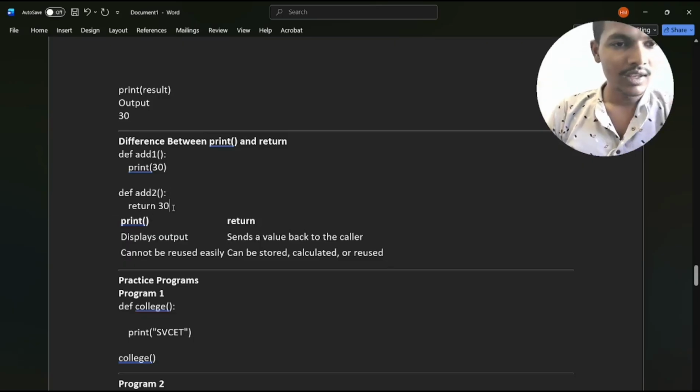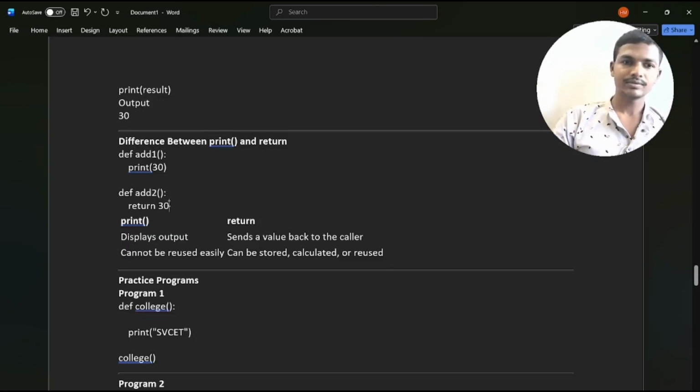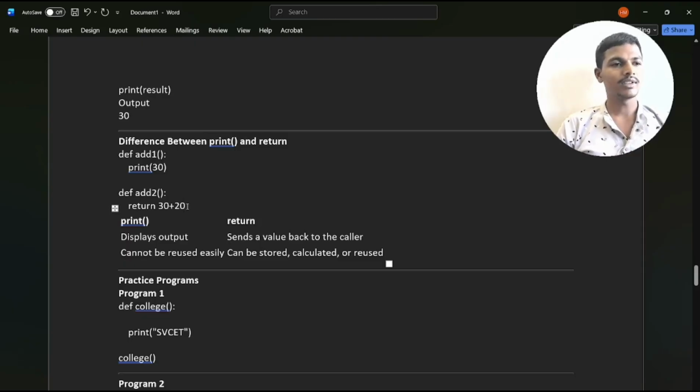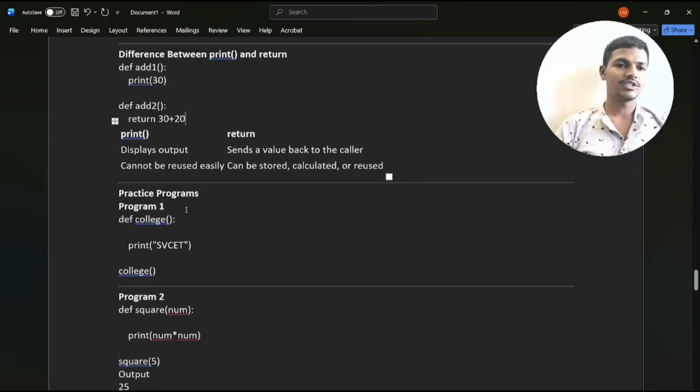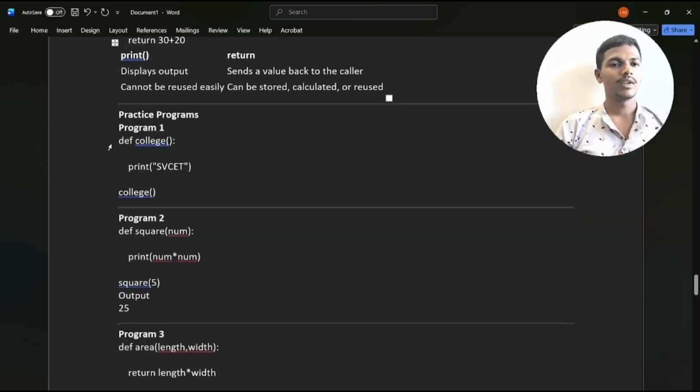In case here we give 30 plus 20, then the output will be 50. It will not be displayed in the output section. Once you print, giving it inside the print parentheses, then it will execute, or else it is never displayed. Like this way they will perform.